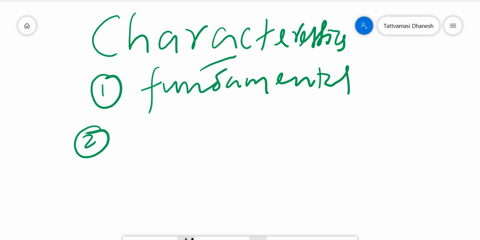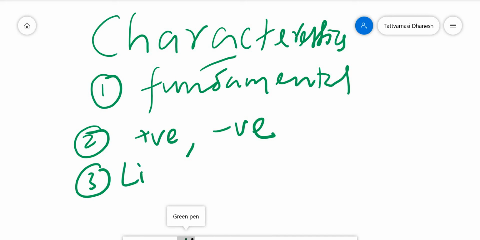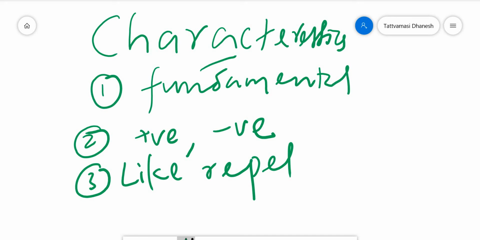Second characteristics, you can remember it as charge is of two types. One is positive charge, another one is negative charge. That is the second characteristics. The third characteristics is like charges repel and unlike charges will attract. Positive and positive will repel, positive and negative will attract. That is the third characteristics.